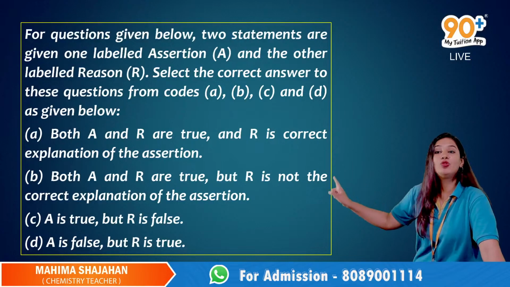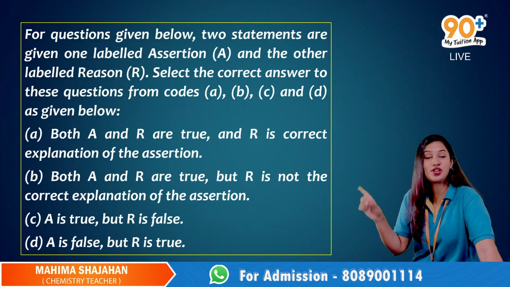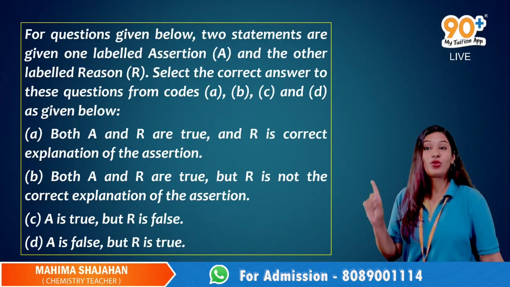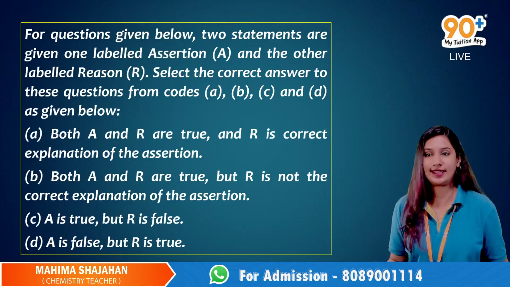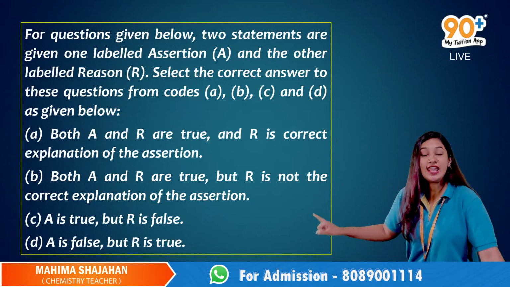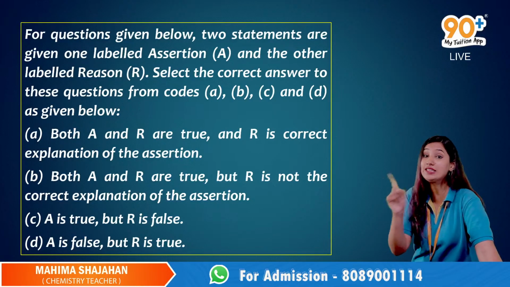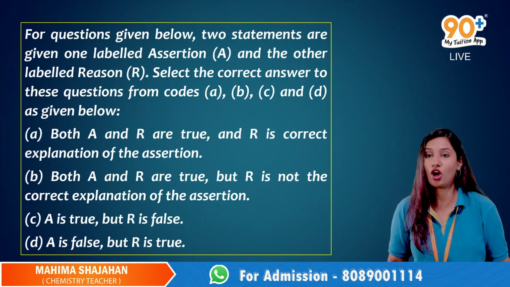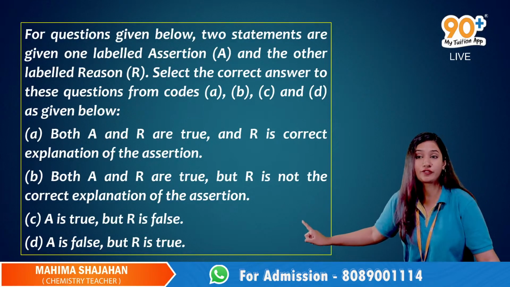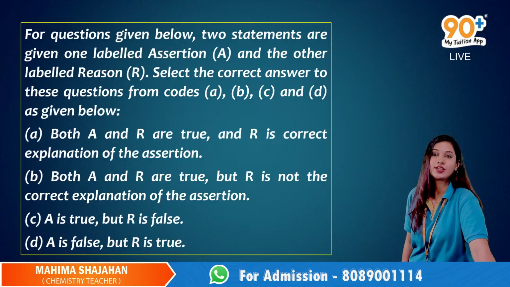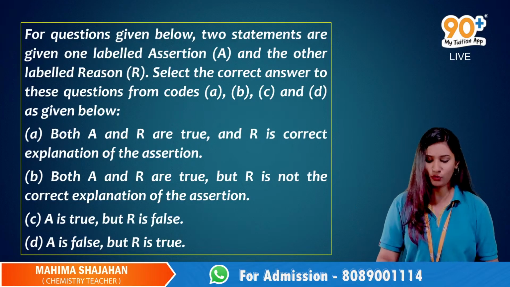You will mark B if assertion and reason are true but reason is not the correct explanation for assertion. It is C if assertion is true but reason is false. And the last option, D, if assertion is false but reason is true. Now let's move on to the question.